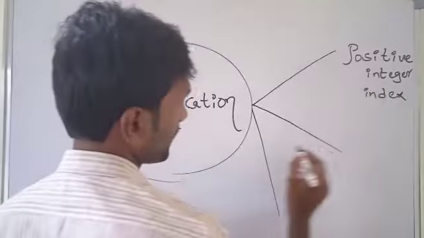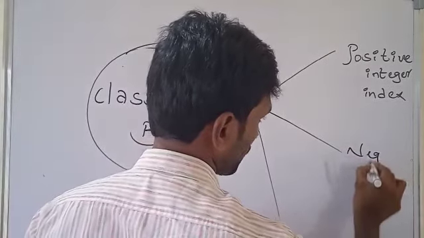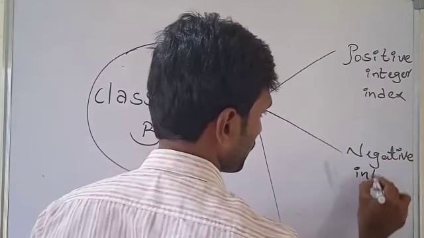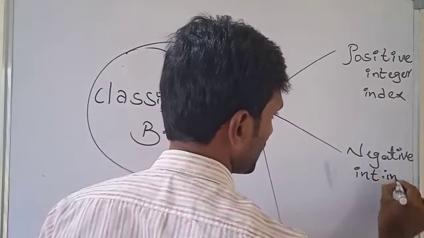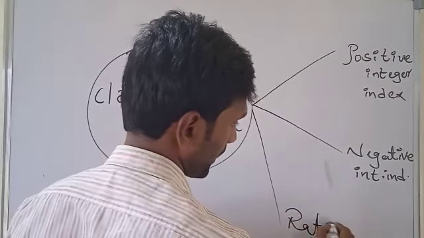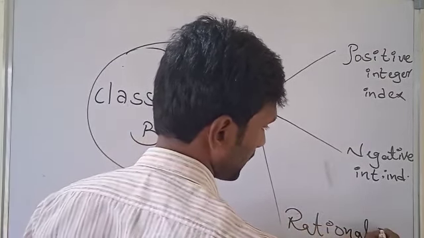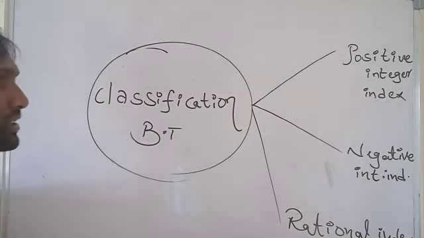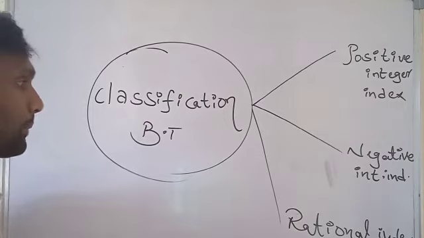Second one is binomial theorem for negative integer index. Third one, binomial theorem for rational index. So this is the classification of binomial theorem.